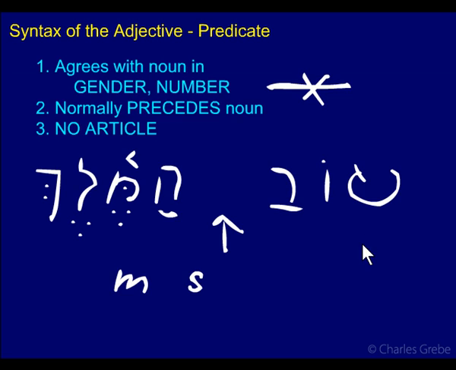Okay, I guess by way of summary here, predicate adjectives agree in gender and number, but unlike attributives, say nothing about definite status. They normally precede the noun, unlike attributives which tend to follow the noun. And the last important little rule here, small one but important, is that predicate adjectives cannot take the article.